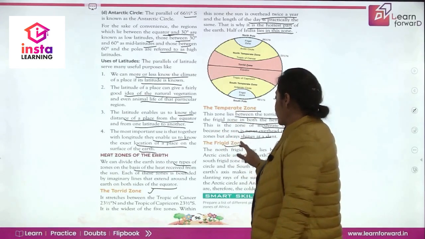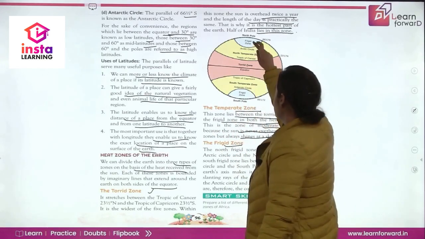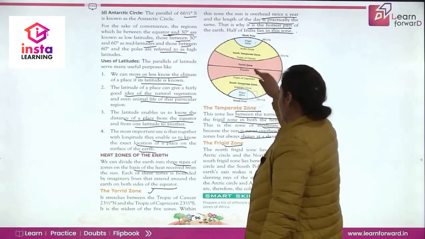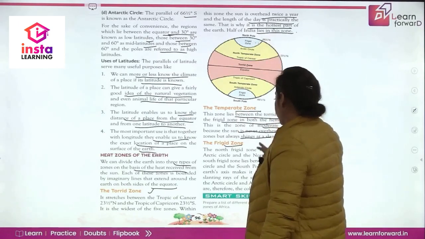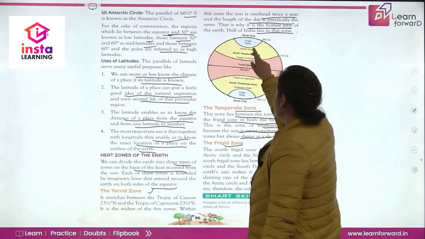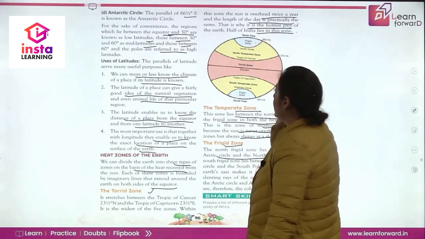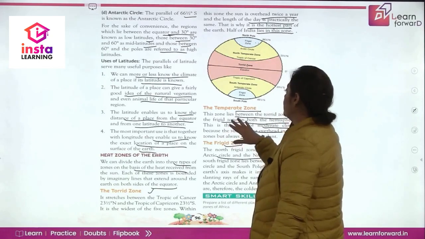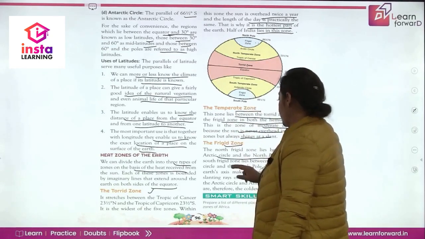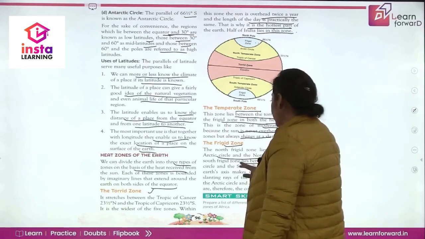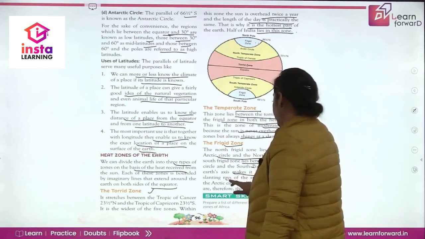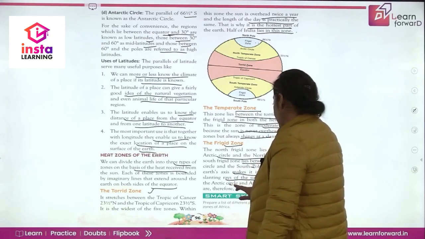फ्रिजिड जोन की बात करें तो इसके भी 2 पार्ट्स हैं, the north frigid zone and the south frigid zone, right. North frigid zone lies between the Arctic Circle and the North Pole. देखो clear, Arctic Circle और North Pole के बीच में है. और अगर हम south frigid zone की बात करें तो Antarctic Circle और South Pole के बीच में. Clear. So the tilt of the earth's axis makes it impossible for the slanting rays of the sun to reach beyond the Arctic and Antarctic Circle. Therefore, that is the coldest zone.